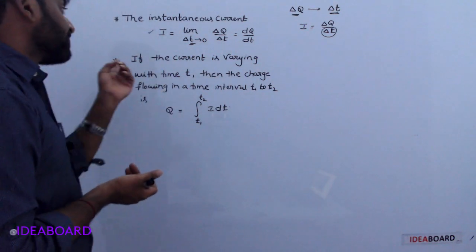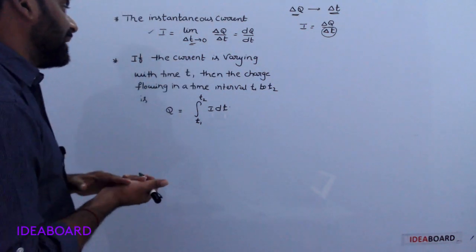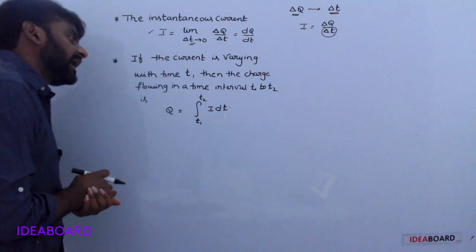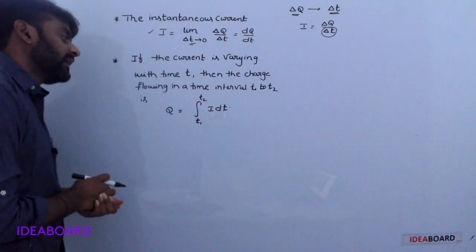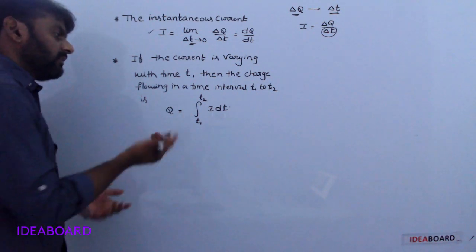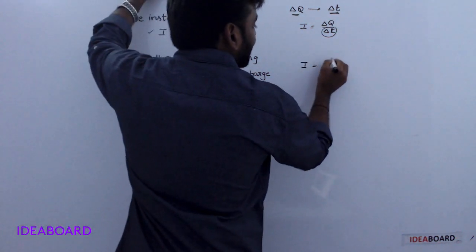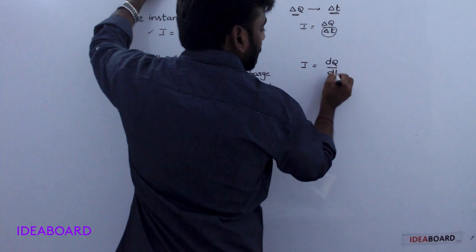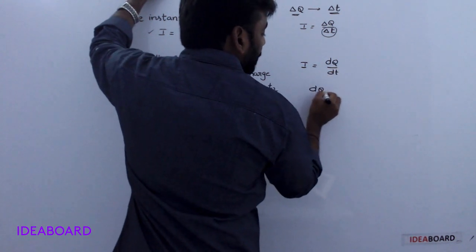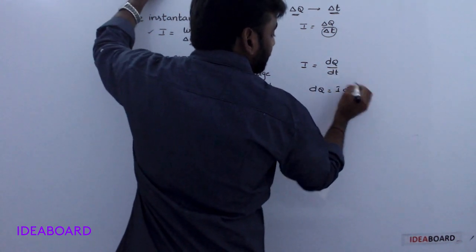Understood? Next, if the current is varying with time t, then the charge flowing in a time interval t1 to t2 is found as follows. Take I is equal to dq by dt. So dq is equal to I into dt.